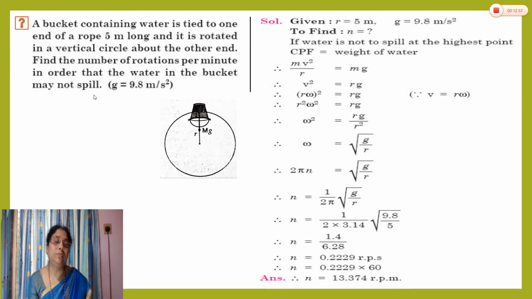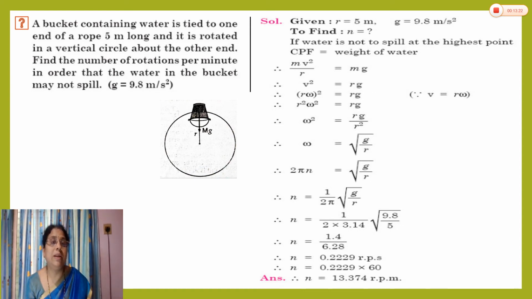Here, the velocity is not asked. You have to find the number of rotations per minute. Means first you have to find the number of rotations per second. Yes, the number of rotations per second is called the frequency. So we find the frequency and then we multiply it by 60.